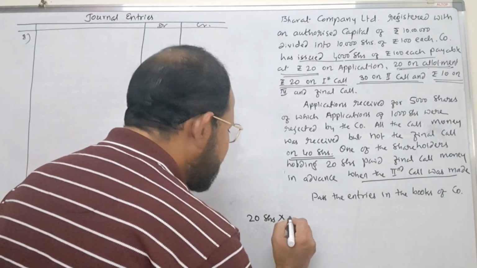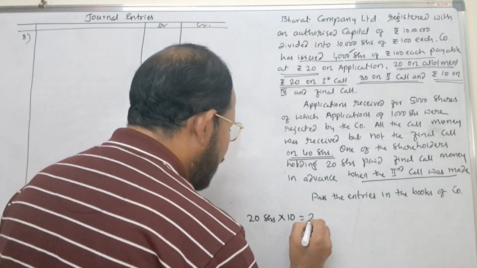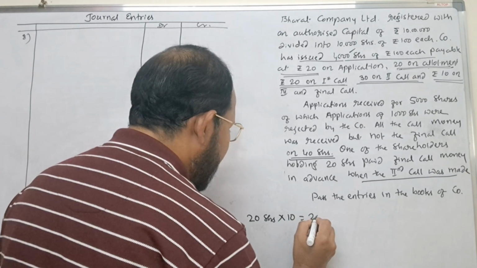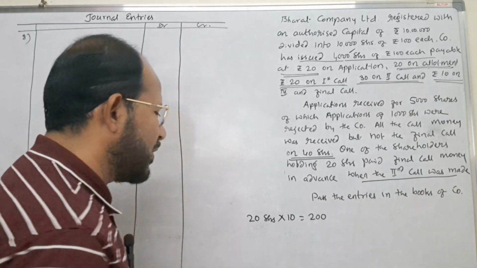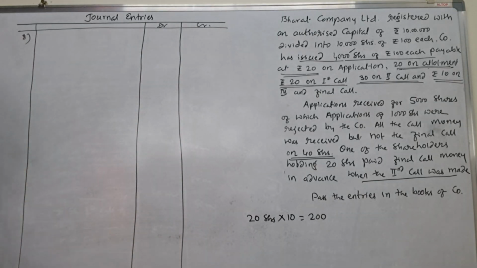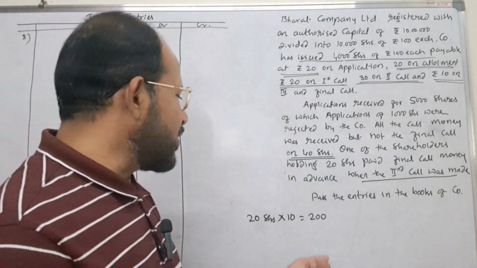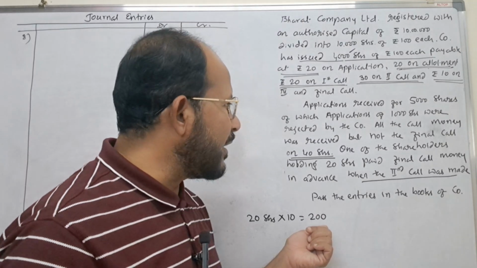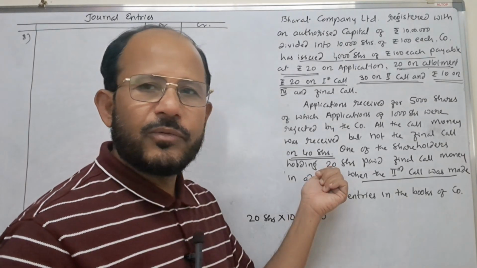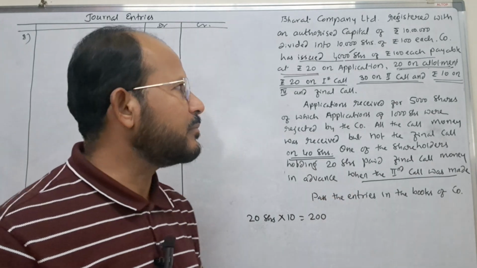Final call money is how much? Rupees 10. Therefore, 20 into 10, 200 rupees. Rupees 200 is the advance money received from one of the shareholders. Okay, fine.